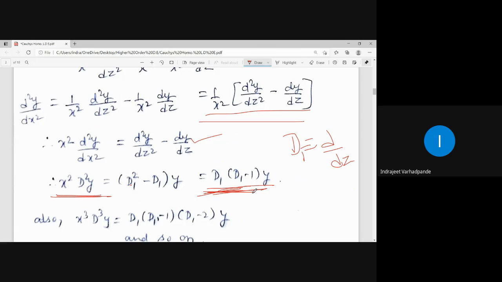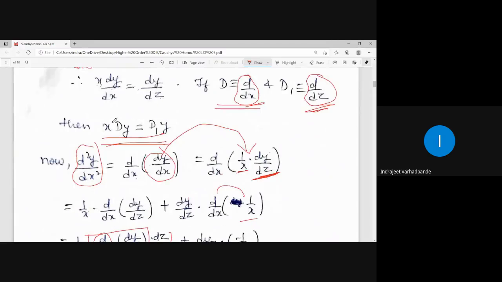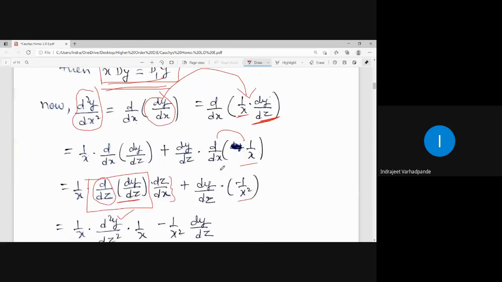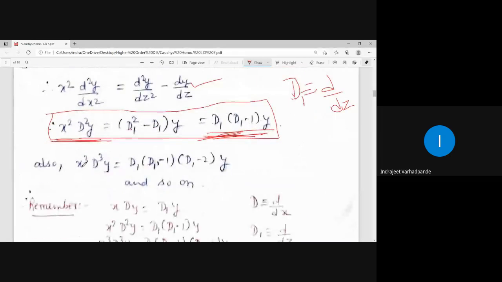But you need not remember all the derivation. The only thing you need to remember is this step. Substitution, what will come? x square d square y is d1 into d1 minus 1 y. What is the simplification? x dy is d1 y. Similarly, for x cube d cube y, I can have d1 into d1 minus 1 into d1 minus 2 y, and so on. So only this needs to be remembered.